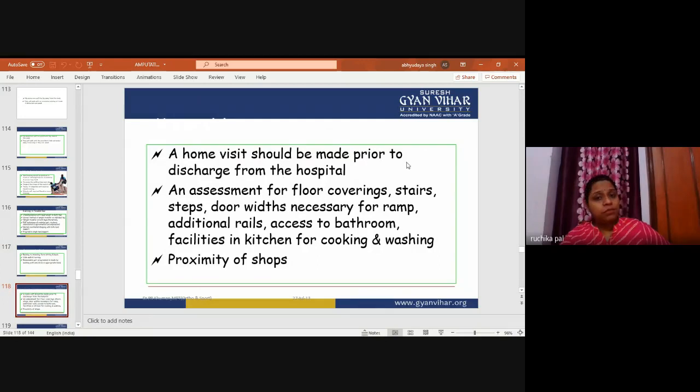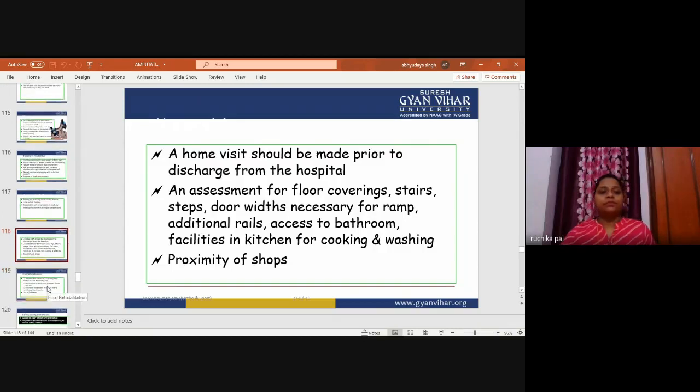A home visit should be made prior to discharge from the hospital to check out the patient. An assessment for floor coverings, stairs, steps, and door widths, and whether a ramp is necessary. Additional rails, access to bathroom facilities, and the kitchen for cooking and washing. Proximity of the shops.